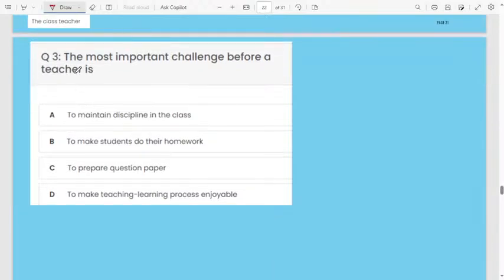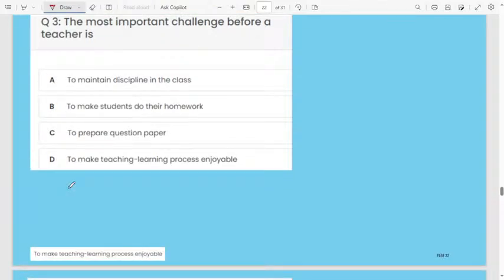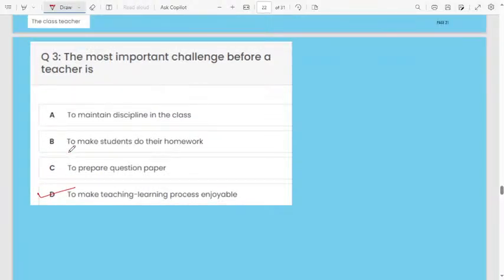The most important challenge before a teacher is option A, to maintain discipline in the class. Option B, to make students do their homework. C, to prepare question paper. Option D, to make teaching learning process enjoyable. What is the most challenging before a teacher? To make the teaching learning process enjoyable. That is the main intention of a teacher.